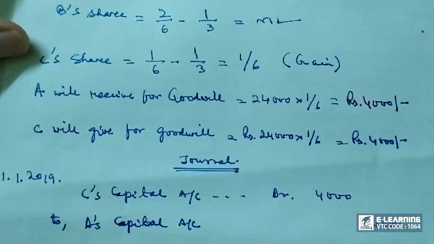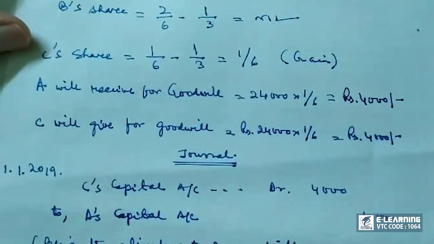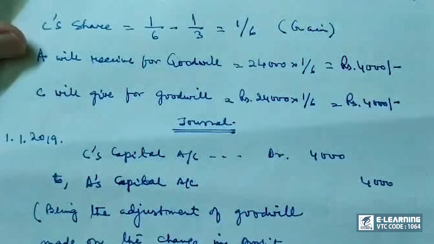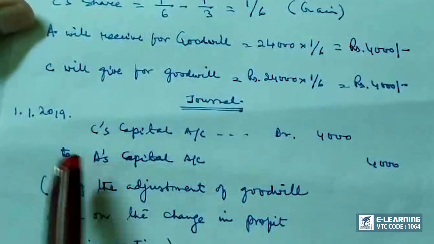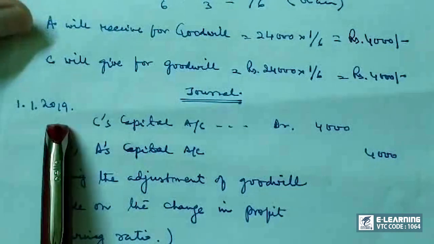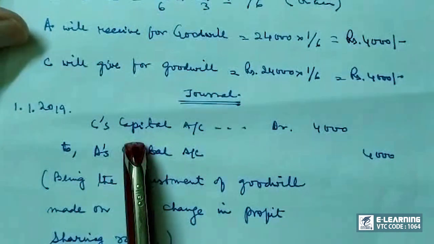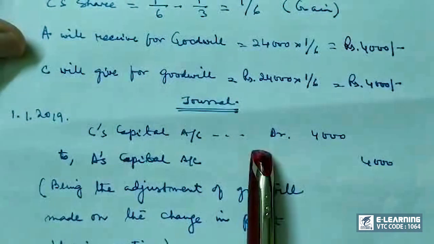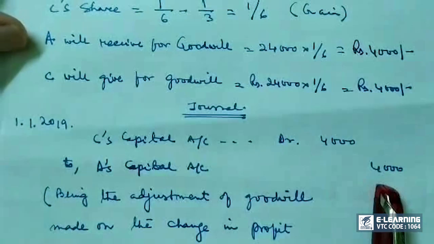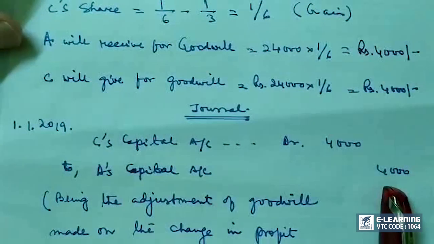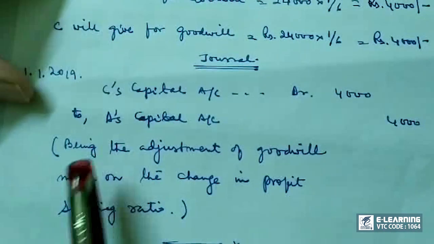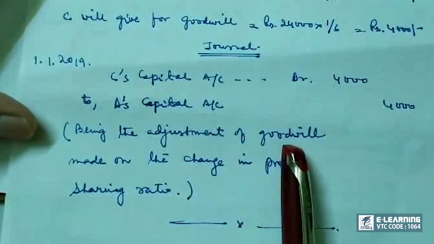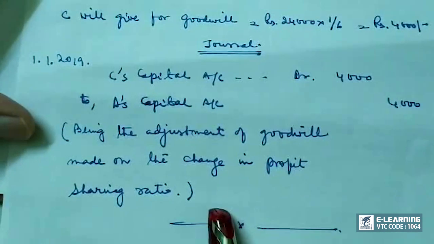And we need to pass the necessary journal entry. I haven't done the format; we all know the format, so I have saved the time. On 1st January 2019, the gaining partner will give to the sacrificing partner. So C's capital account debit 4,000 rupees to A's capital account 4,000 rupees. And as you know, we need to pass the necessary narration: being the adjustment of goodwill made on the change in profit sharing ratio.